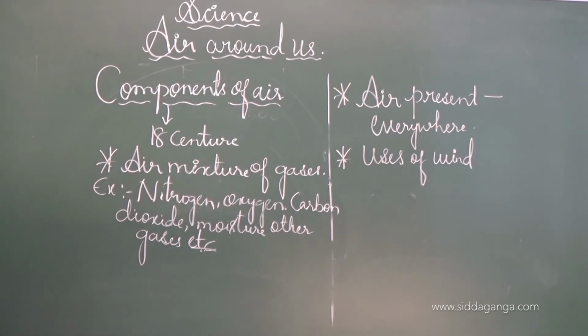See, these are the different components of the air, in which the first one is the water vapor.